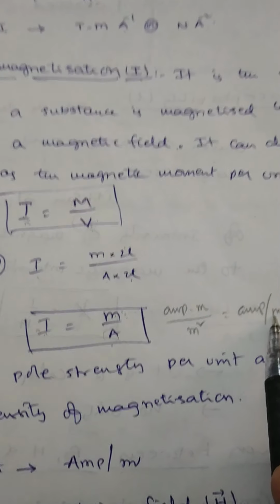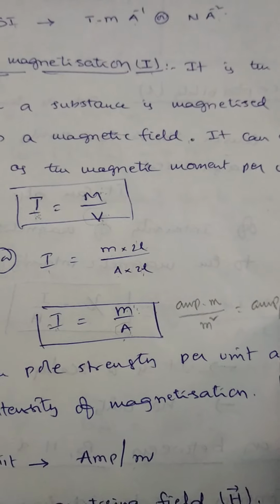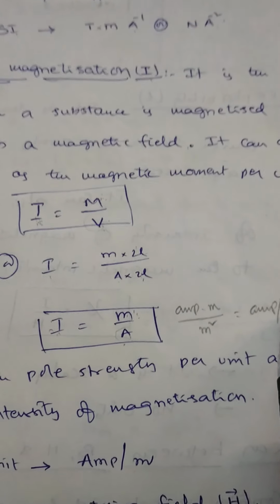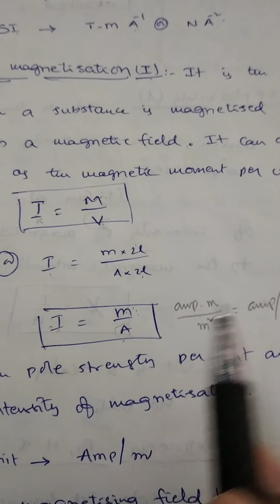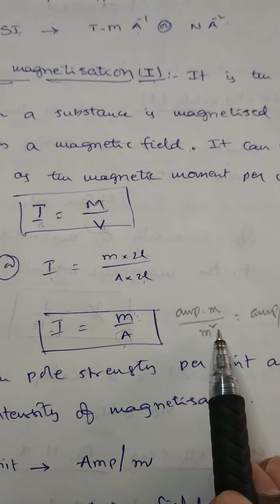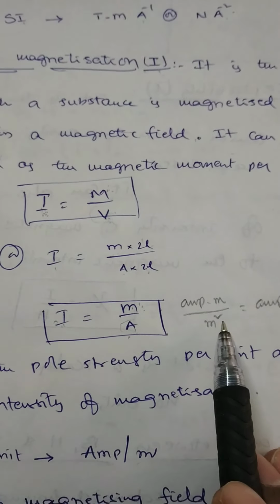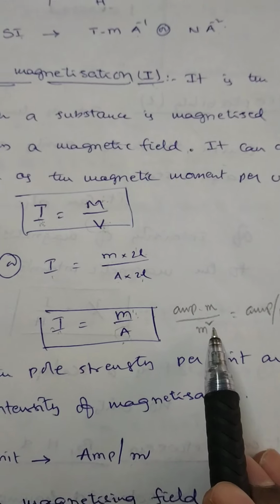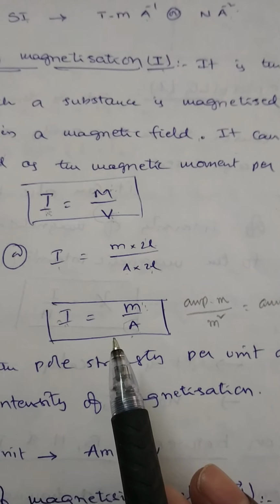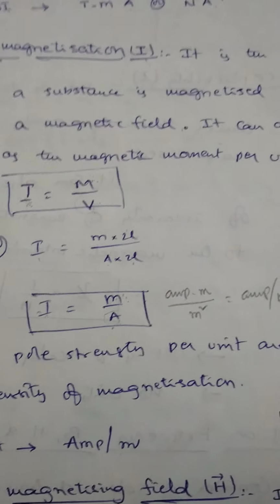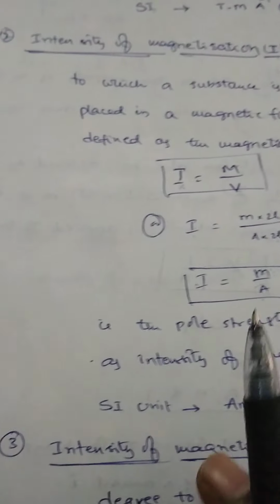Similarly, the SI unit of H is also ampere per meter. Why? H is the external magnetizing field, and I is the intensity of magnetization within the material. On increasing H, I will also increase. So that's why I and H both have the same units.